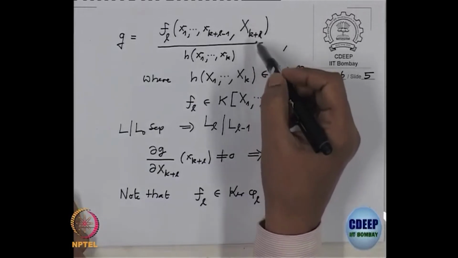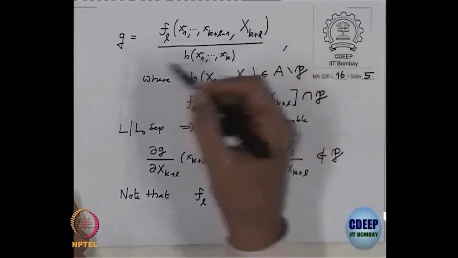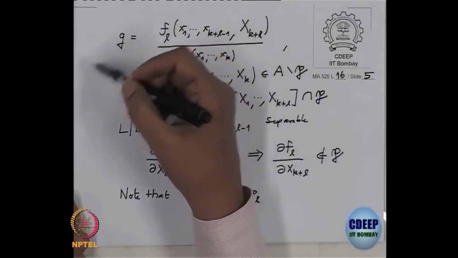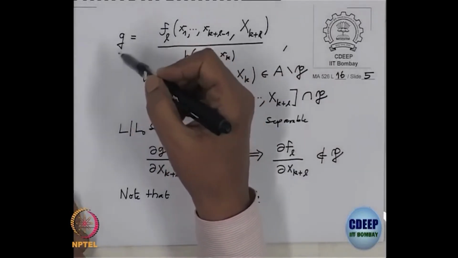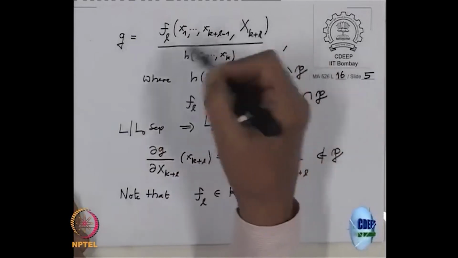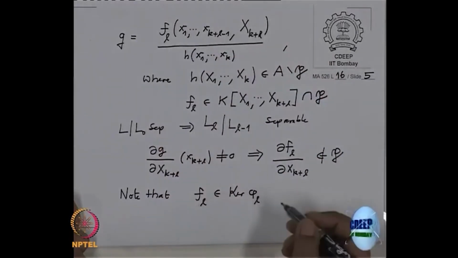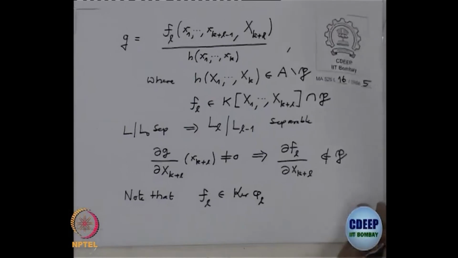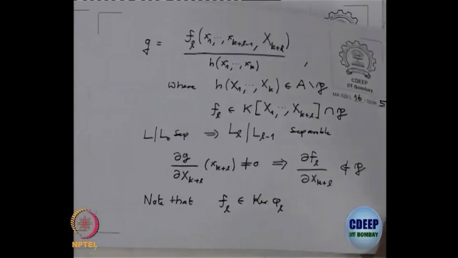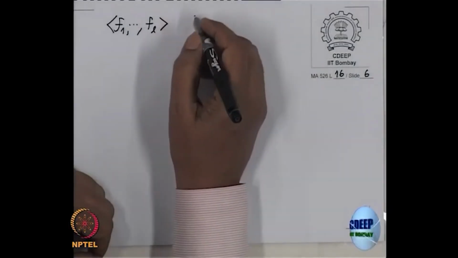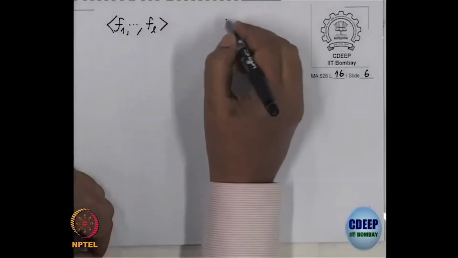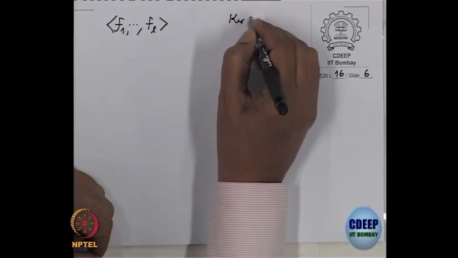When I put this equal to small x_{k+l}, that is like putting it into g, and x_{k+l} is the root of g, therefore that is 0, therefore these belong to the kernel, is clear. All right. So, this shows first of all that the ideal generated by F_1 to F_l is contained in the kernel of Phi_l, and I want to prove this is equal to the kernel of Phi_l.